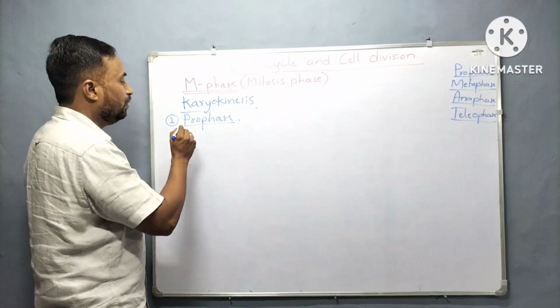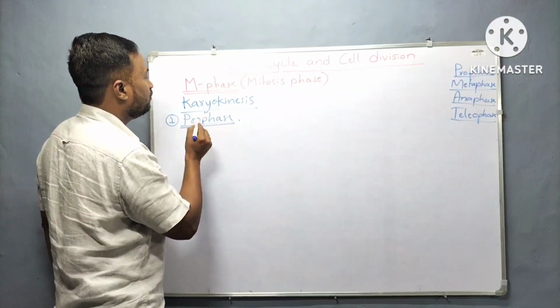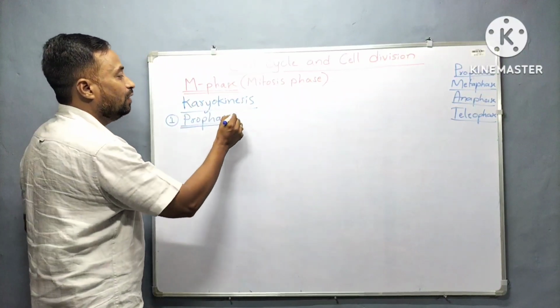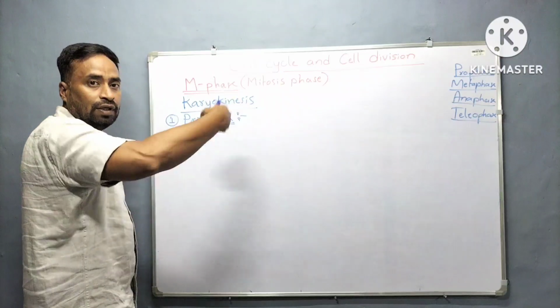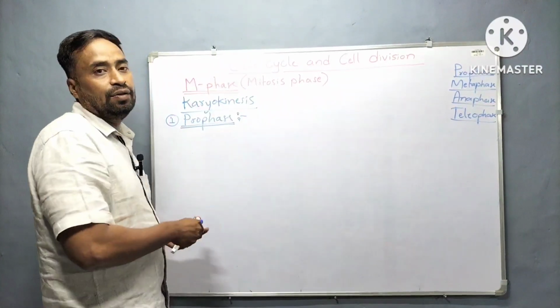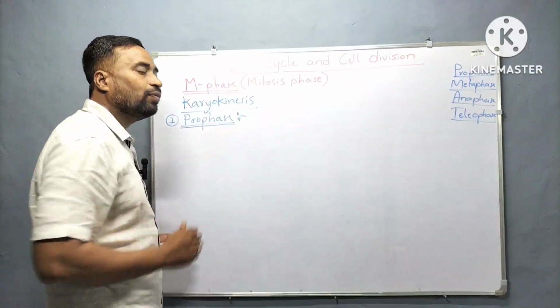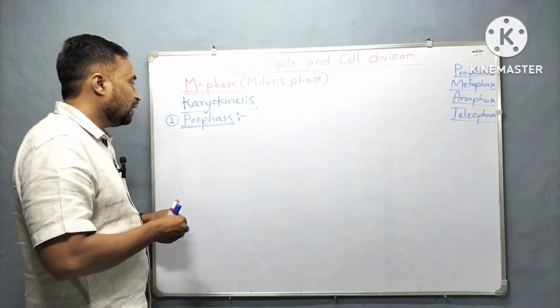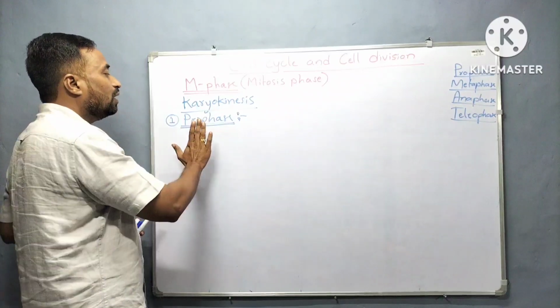Now what we will do is study the first phase of karyokinesis, that is prophase, with the help of a suitable diagram. You can remember the whole phenomenon with the help of that diagram. Let us understand what prophase is now.